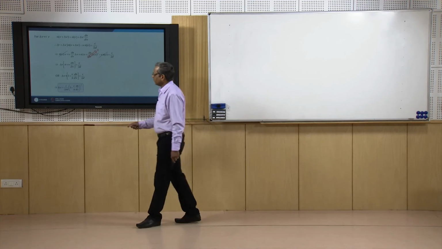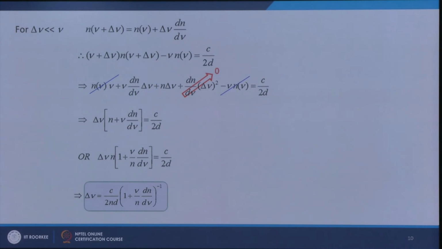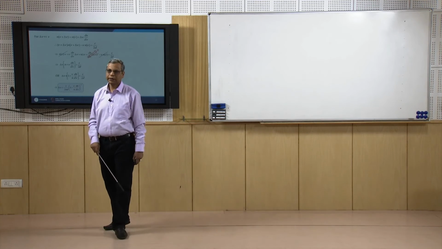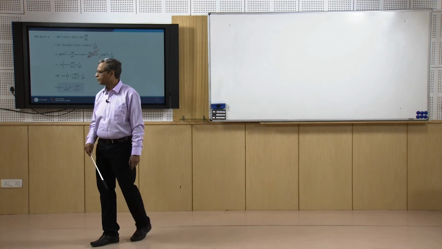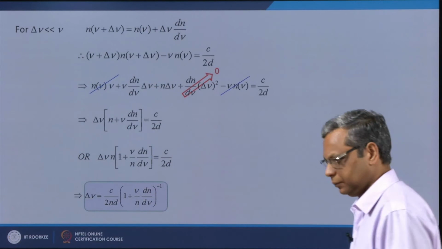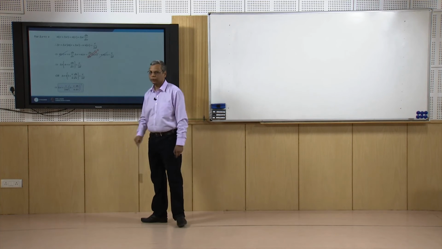So, this is how I can get the line spacing. Of course, if I neglect the dependence of the refractive index of the medium on frequency, then it is simply c by 2nd. But if this dependence is strong enough, then I will have to take this factor also into account.